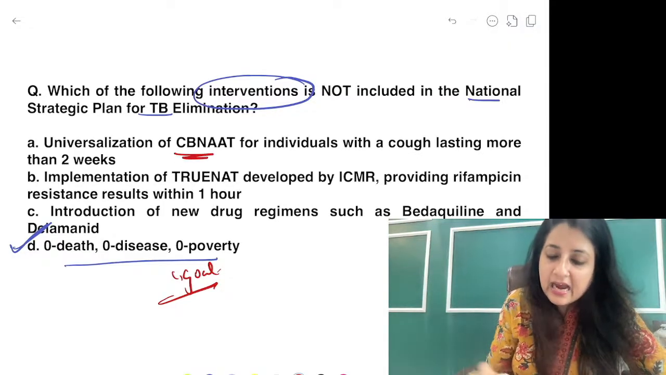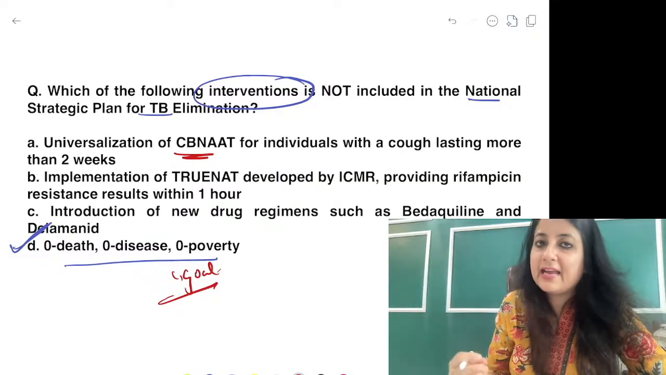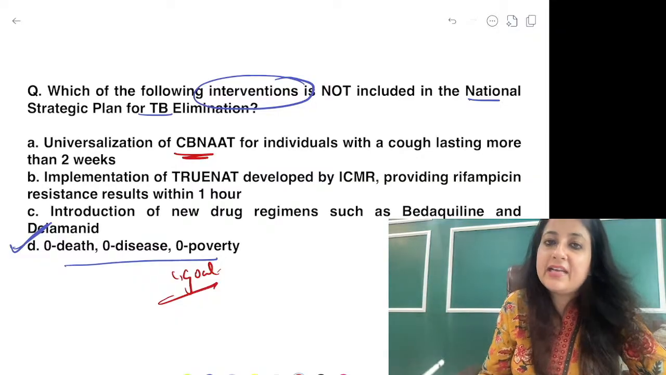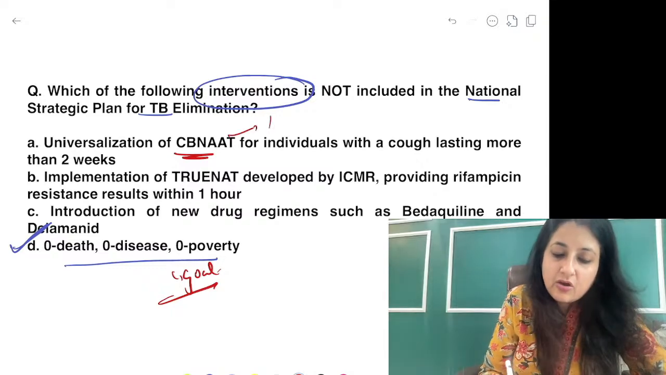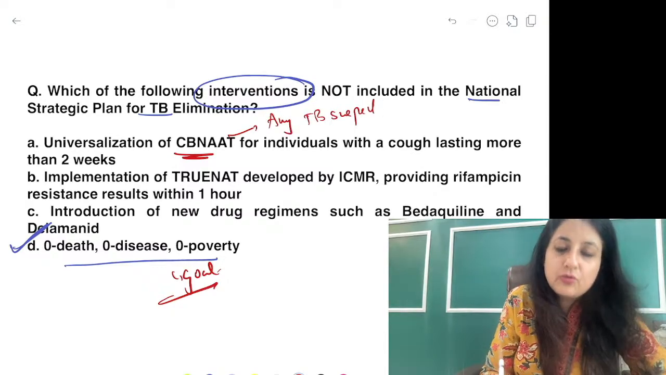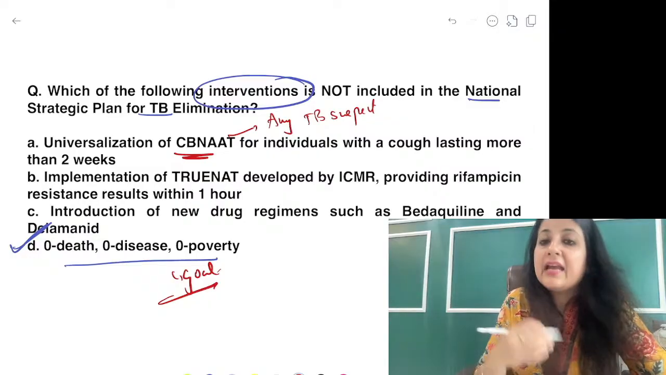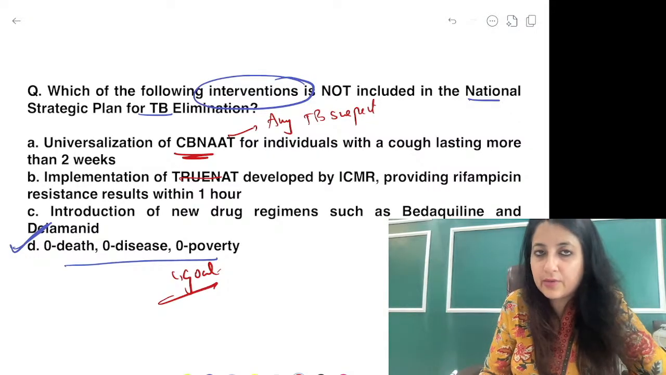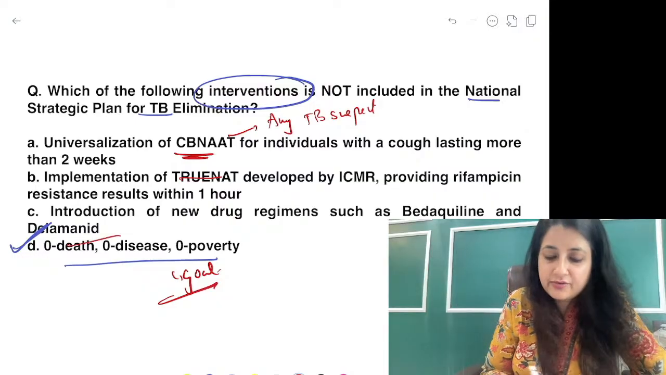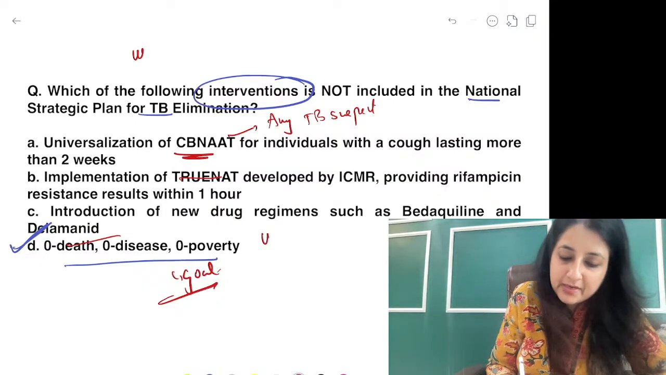Under this we are doing universalization of CBNAAT. That means CBNAAT to detect rifampicin resistance, any TB suspect, alright, you will do a CBNAAT. In India, instead of CBNAAT, we use TrueNAT, which gives the result within 1 hour. Obviously, we have introduced new drugs, and there is an update which you all remember, guys.